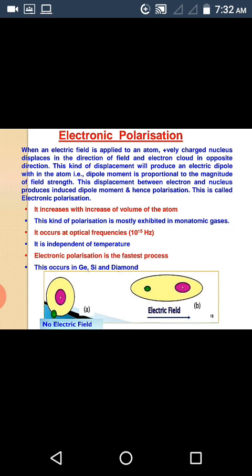And this electronic polarization is as shown in figure. Without applying electric field to the atom, it will be as shown in figure A. Center of positive charge of the nucleus and electron cloud will be like that. When electric field is applied to this atom, then that shape will change like this, and positive charge and negative charge will displace in opposite directions as shown in figure B.